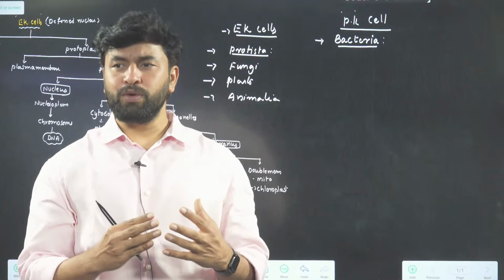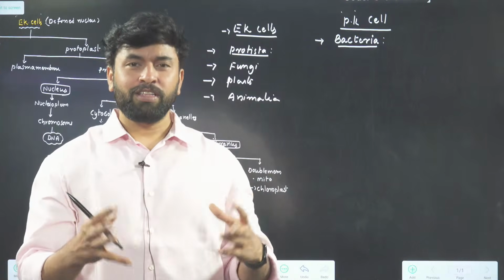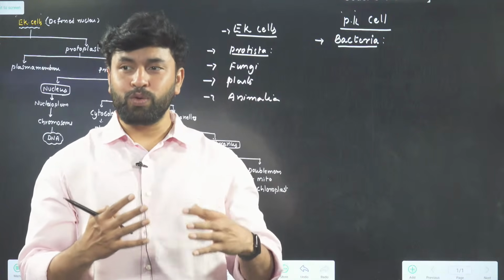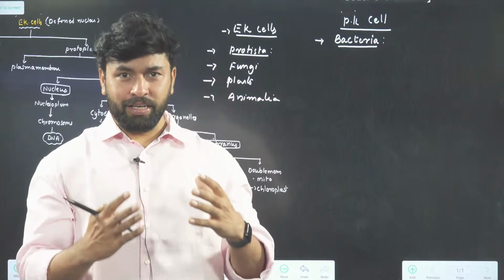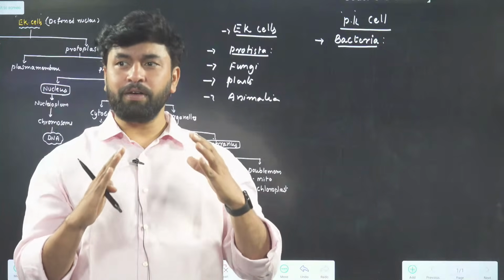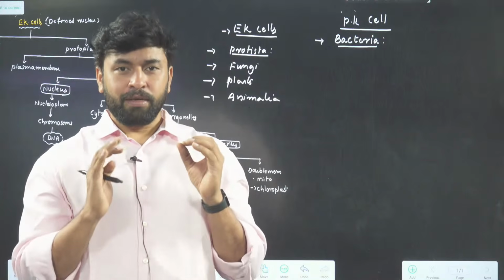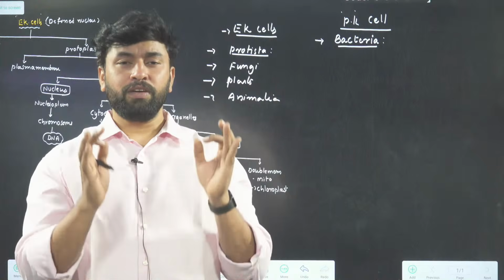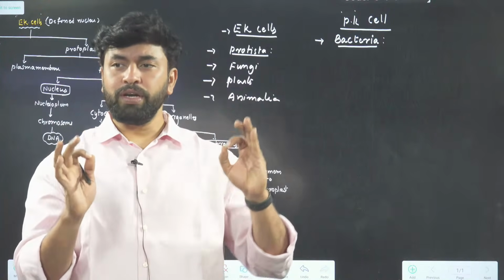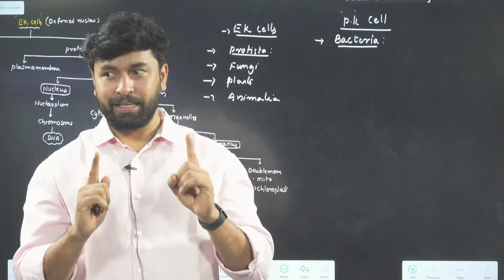What do you mean by sole members? That's not soul, S-O-U-L, Atma, Paramatma, no. That is S-O-L-E, sole. Sole means single, alone. In the kingdom Monera, only one type of organism is present. They are called bacteria.